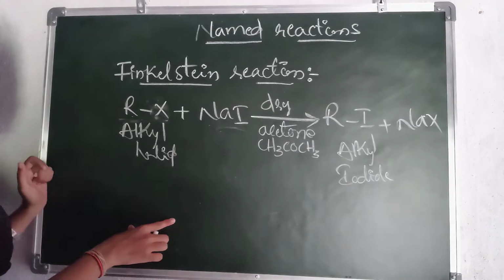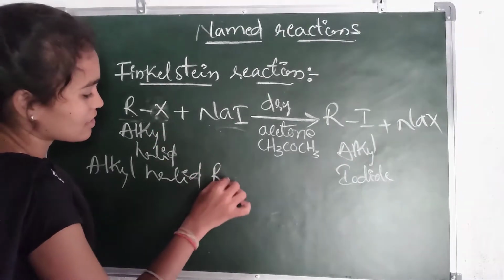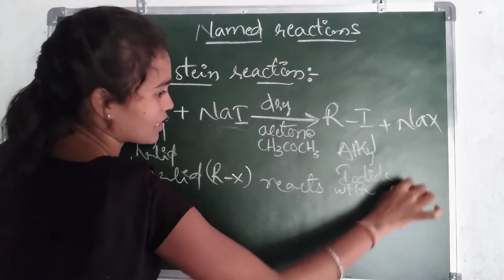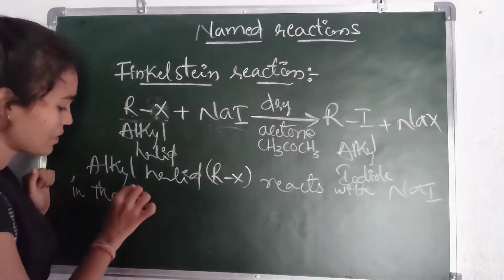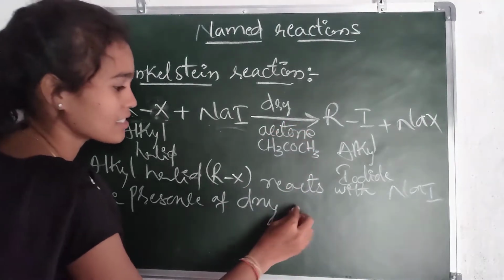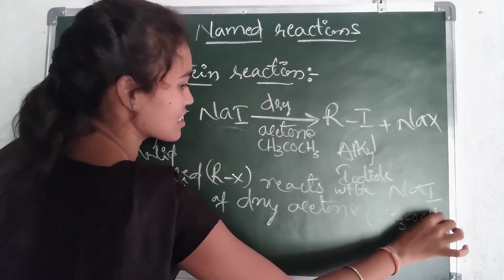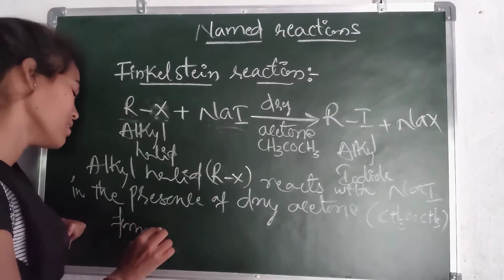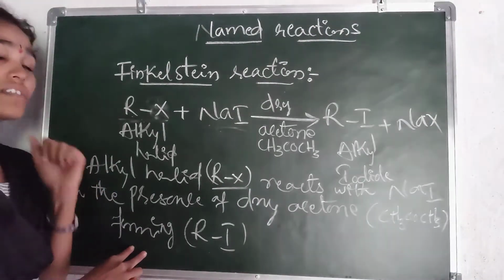The Finkelstein reaction is when an alkyl halide, RX, reacts with sodium iodide in the presence of dry acetone, which is CH3COCH3, forming alkyl iodide. So this is the Finkelstein reaction.